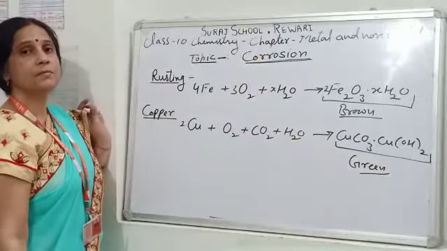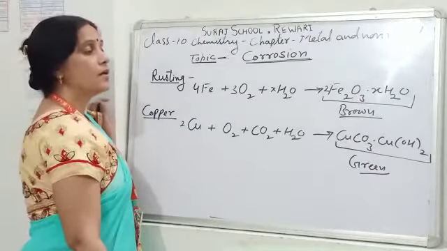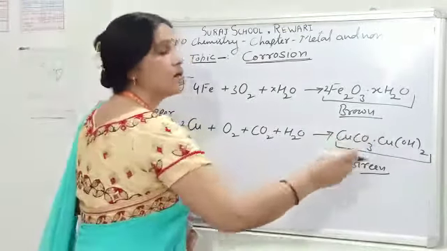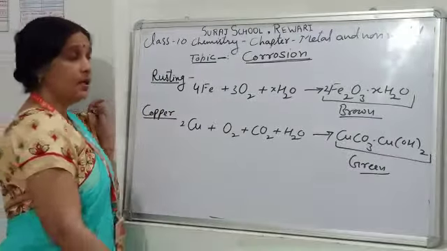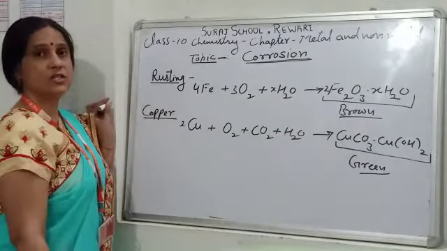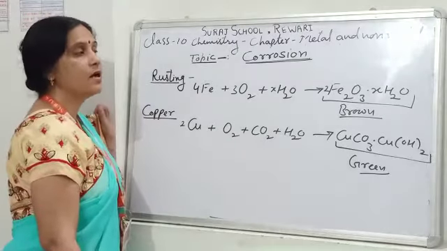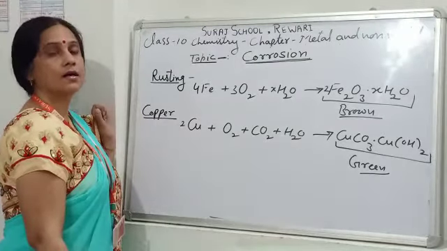Students, remember that sometimes we see the green layer on copper metal. That green layer is of basic copper carbonate. Since it is basic in nature, it can be removed by some acidic substances like vinegar or lemon or curd, etc.